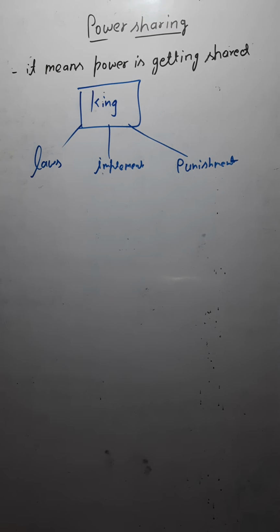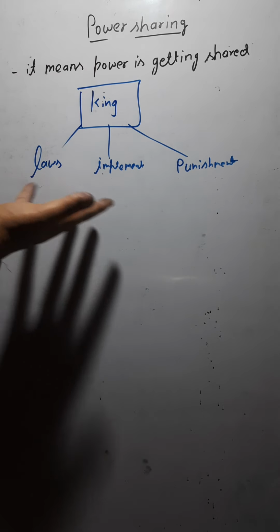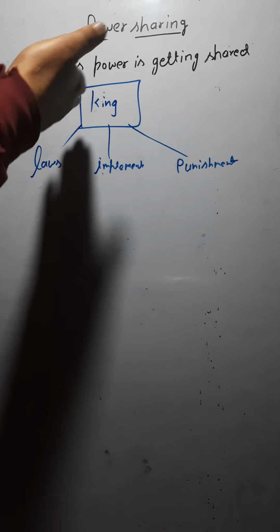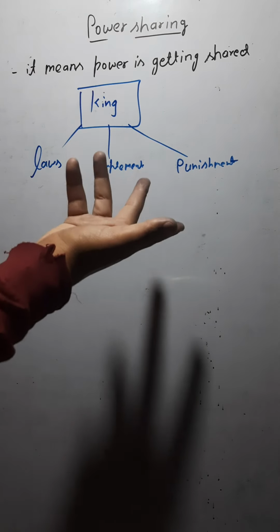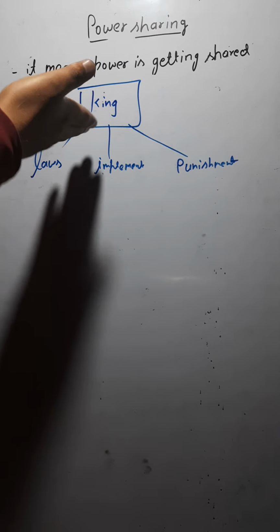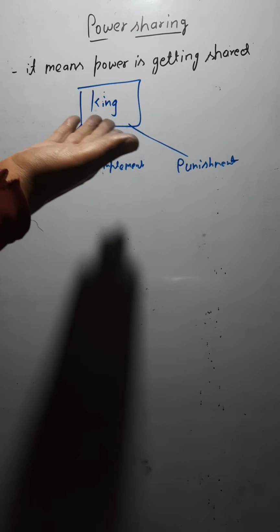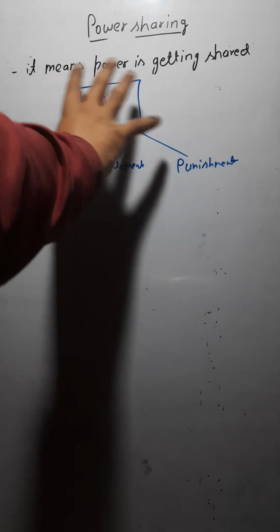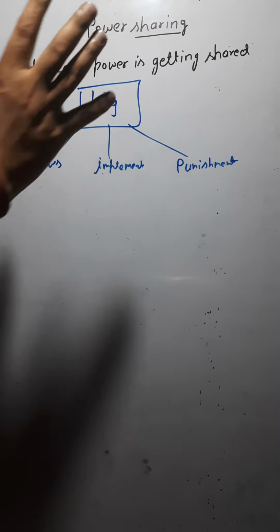Means the king was a kind of almighty. But all the time the king cannot take the decision in favor of the public. The decision can be wrong also. All the time the king cannot be good also. The king can be cruel also, like Aurangzeb. Are you getting it or not? So in that sense, this concept where the power is there with the king is not good.